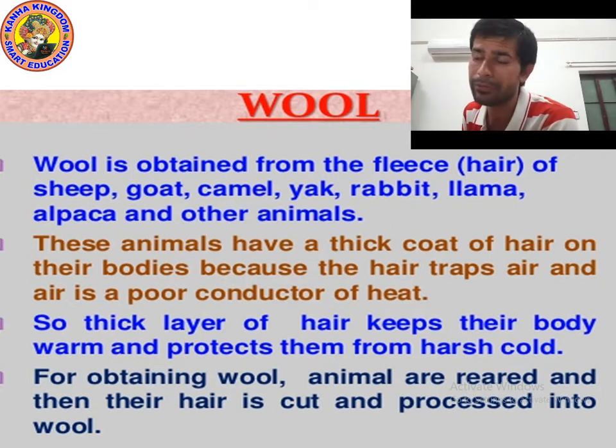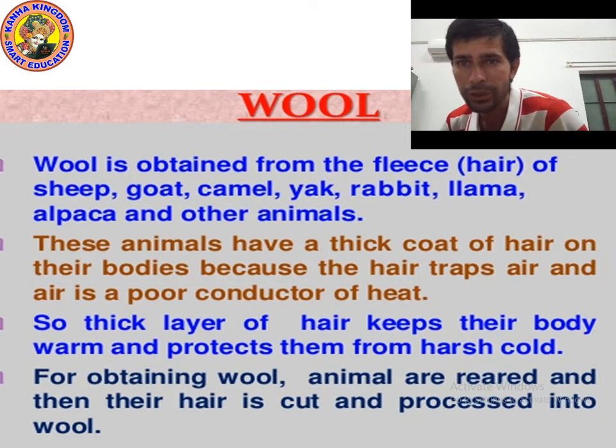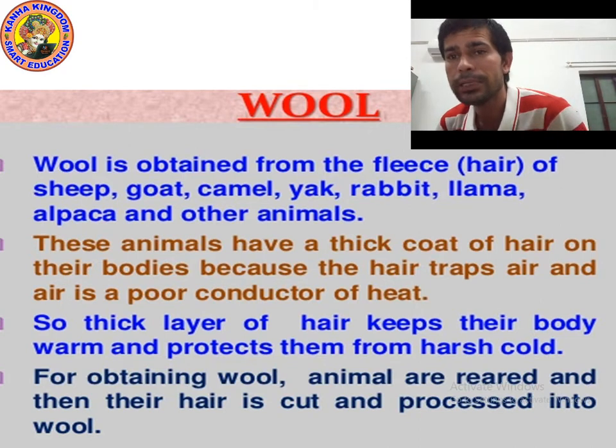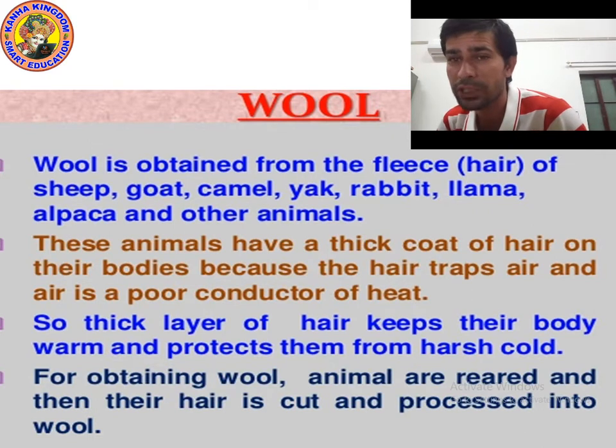So we know that wool is a natural fiber. Natural fiber we can divide into two categories, plant fiber and animal fiber. And we get wool from animals. So that's why wool is an animal fiber. Wool is obtained from the fleece of sheep, goat, yak, rabbit,